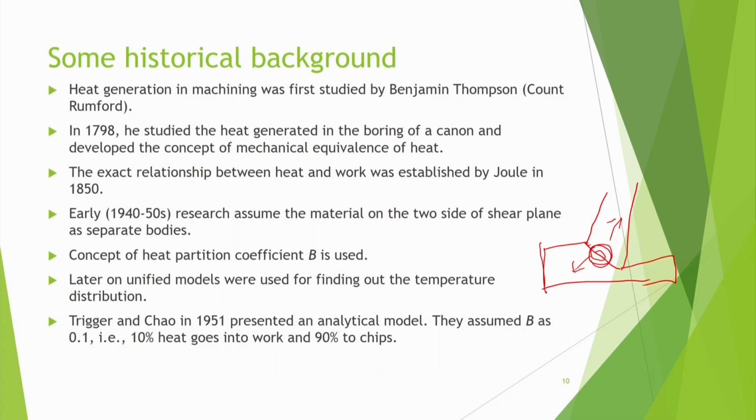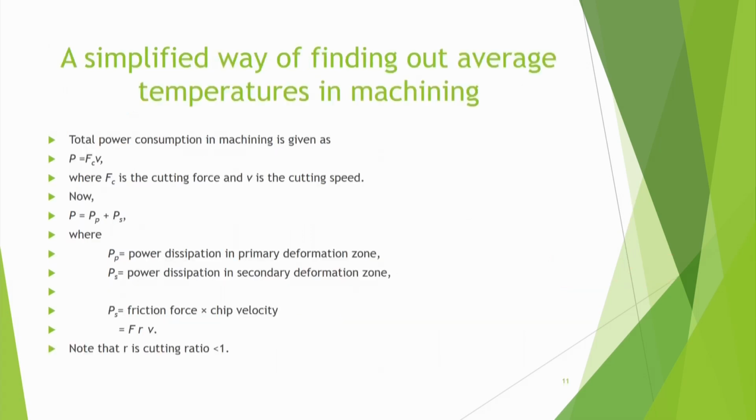Later on, unified models were used for finding out the temperature distribution. Then people treated it as one body only. Trigger and Chow in 1951 presented an analytical model. They assumed B as 0.1, that is, of whatever heat is generated, 10% goes into the work and 90% goes to the chips actually. They assumed it like that.